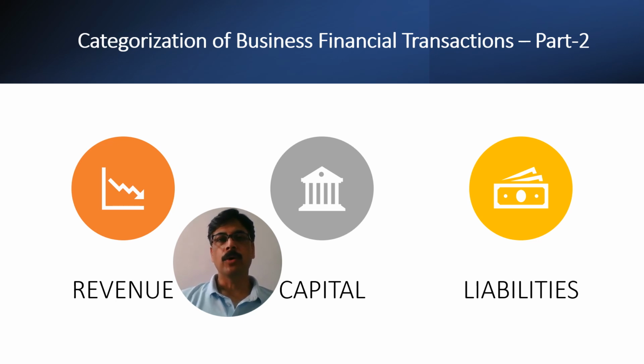In my earlier video, I had mentioned that there are 5 elements under which all business financial transactions are categorized. And in that video, I had explained 2 of them, which were assets and expense. In this video, I'll talk about the remaining 3 elements, which are revenue, capital, and liabilities.